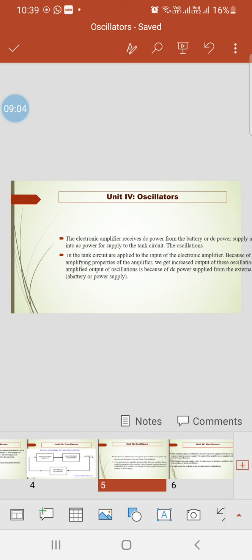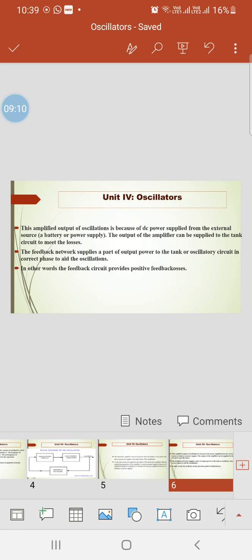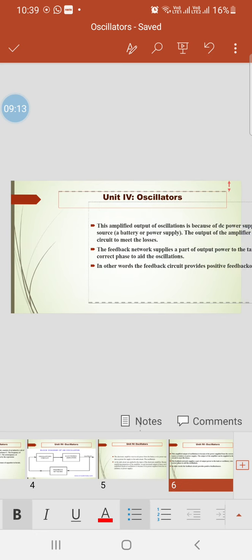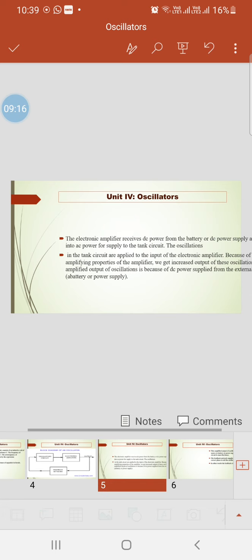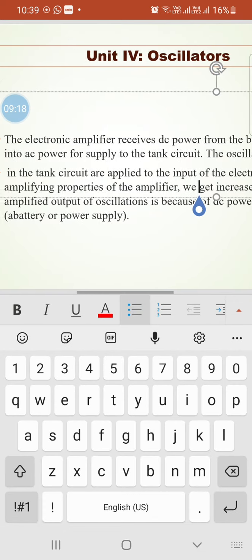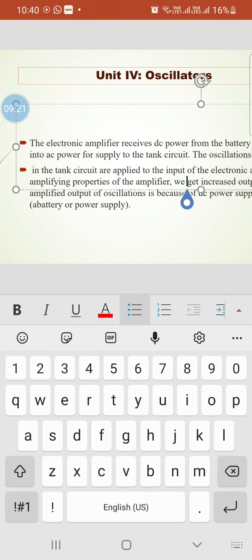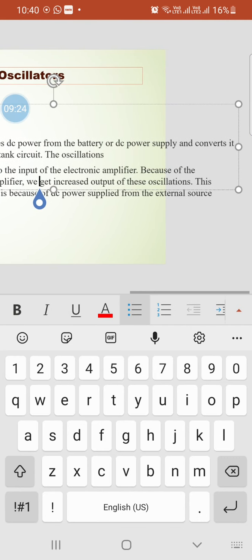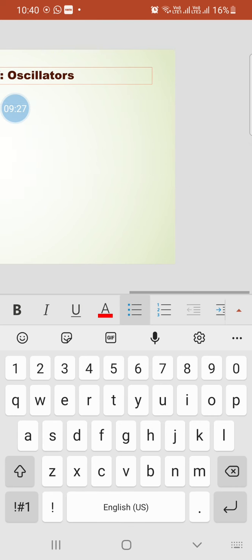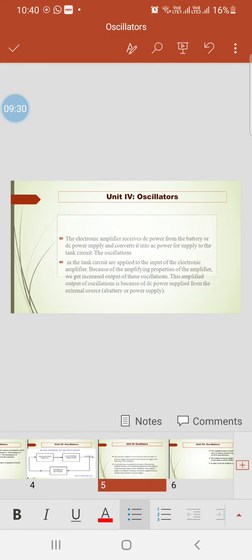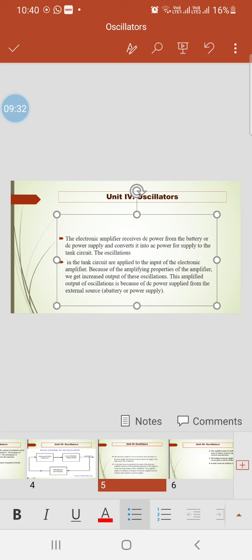The electronic amplifier receives the DC power from the battery or DC power supply, which converts it into the AC power supply for the tank circuit.